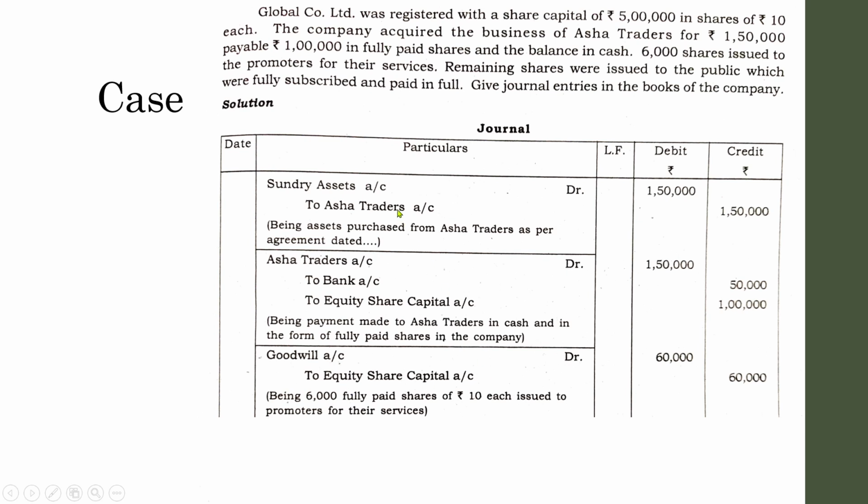These are the entries which we have learned now, and we have passed them according to the details given in the question. But there is one hidden adjustment in this question. See, 6,000 shares were issued to the promoters for their services. Remaining shares were issued to the public which were fully subscribed and paid in full. So the meaning of the sentence is, after dealing with all these aspects,